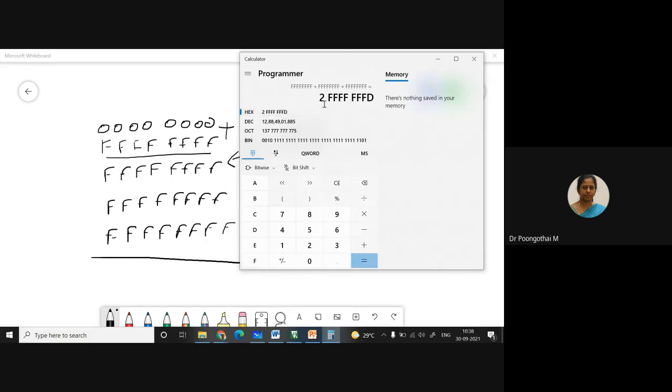Now the carry is 2. Okay. Next I am going to add next data. Now the carry is 3. So at the end of the addition, you should get this value. Okay, 3 along with your 32-bit value.